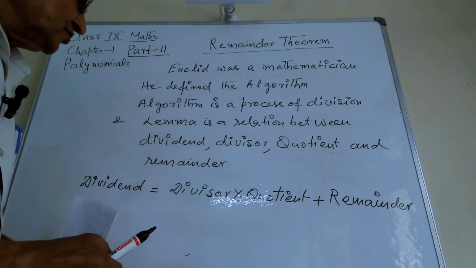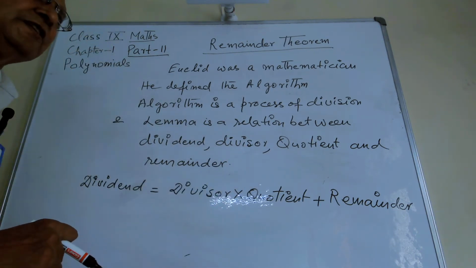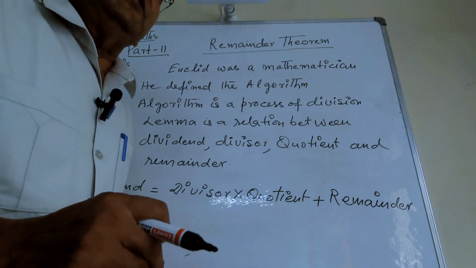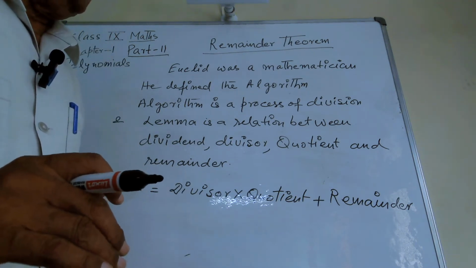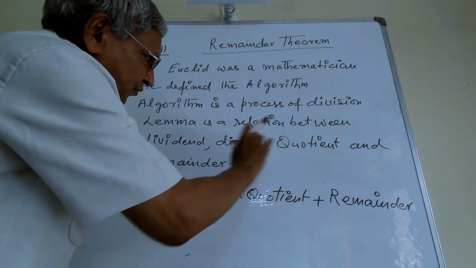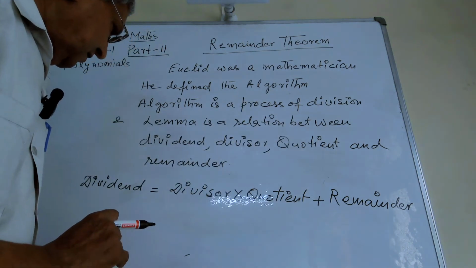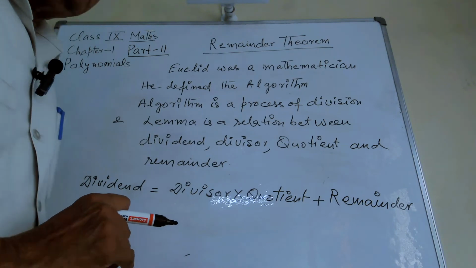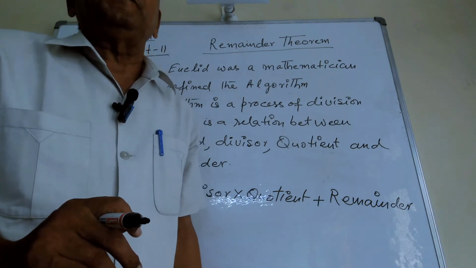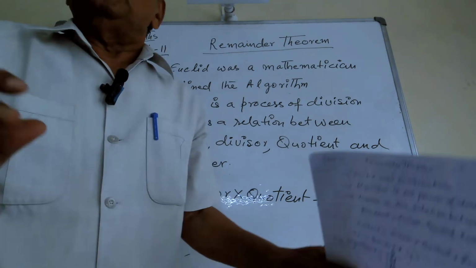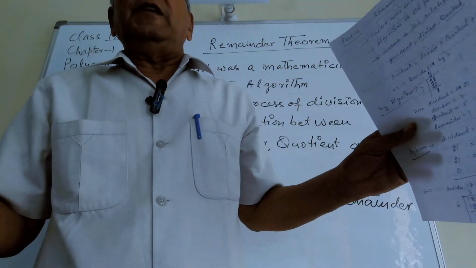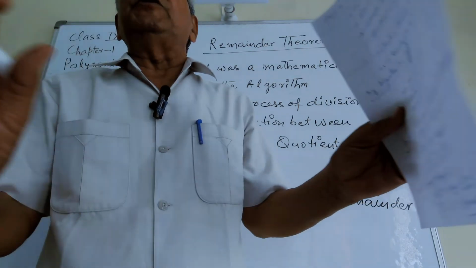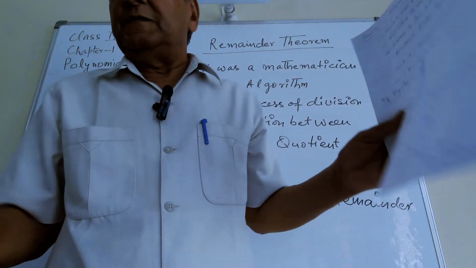The process of division he called the algorithm, and the relation between these four terms he defined as the lemma. So algorithm is the process of the division, and lemma is the relation between these four terms.